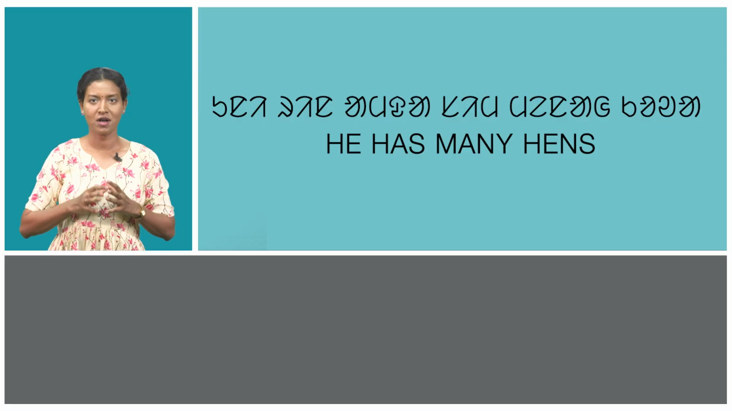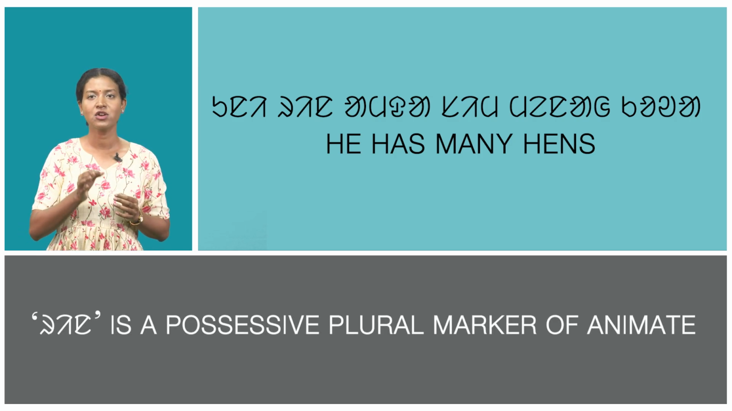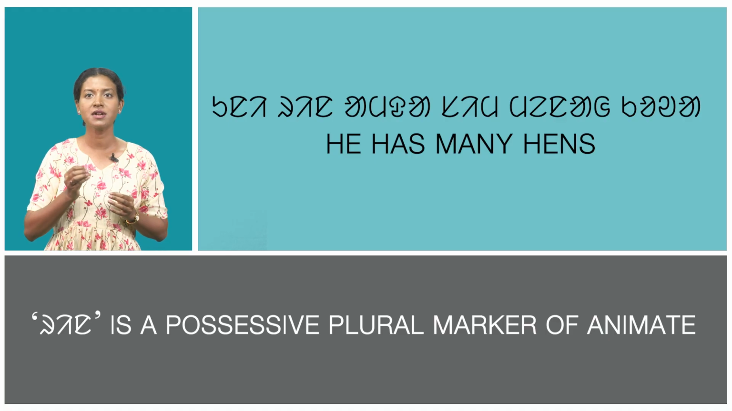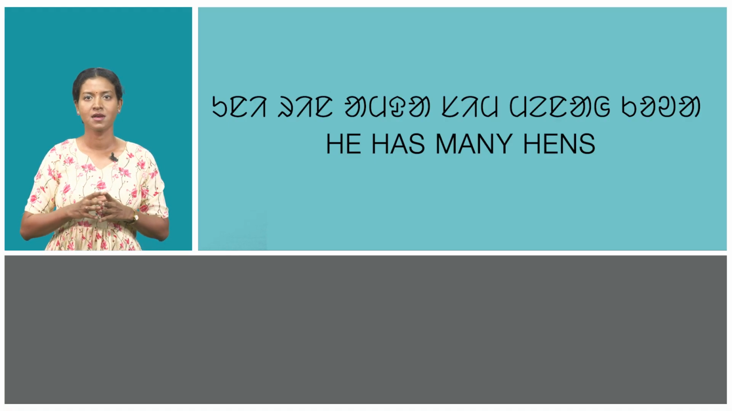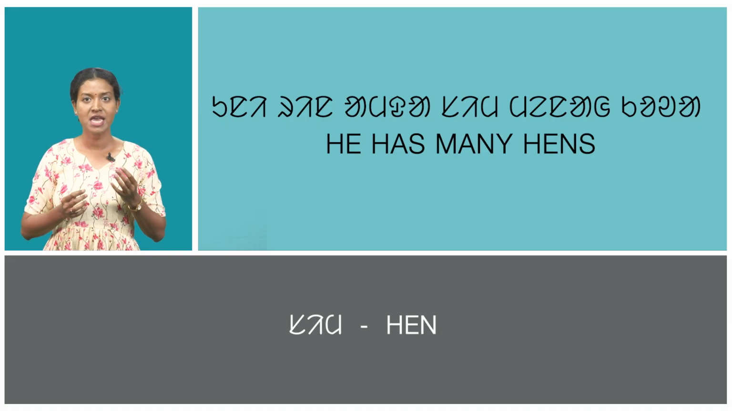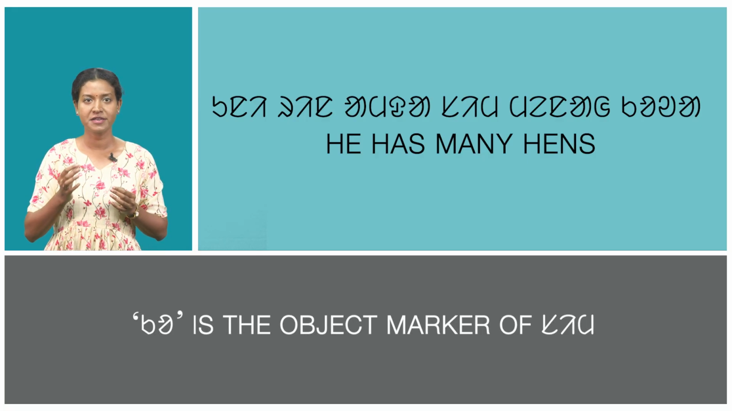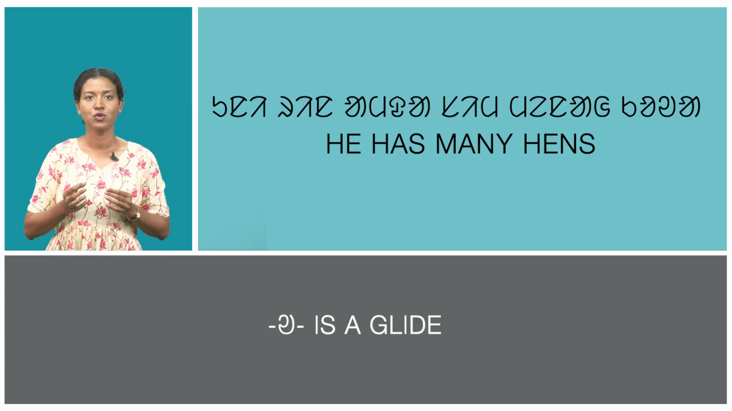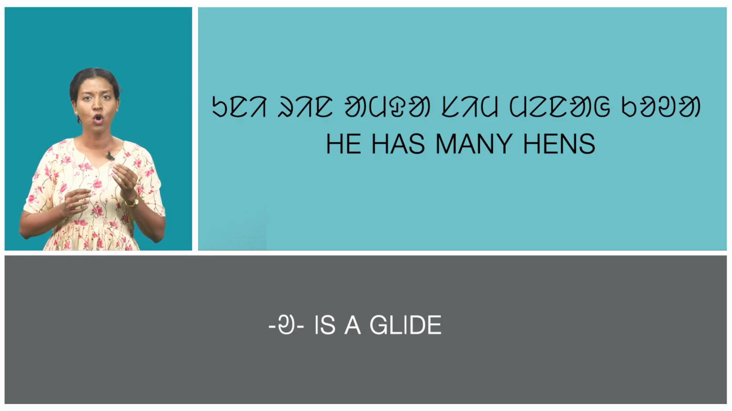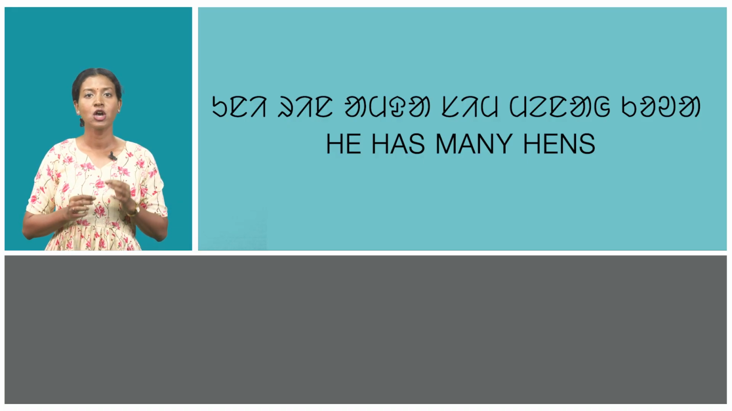In the first sentence, Uni rin amda sim menakwa, which means he has many hens. Here, Uni, which means he. Rin is a possessive plural marker of animate. Amda, which means many. Sim, which means hen. Mena, which means has. Ko is the object marker of sim. Au is a glide which appears for combining two vowels o plus a, and a is the finite verb marker. In this way, koa is formed.